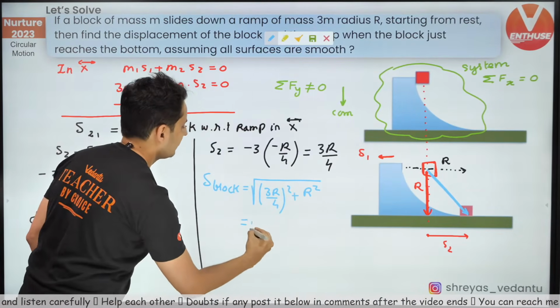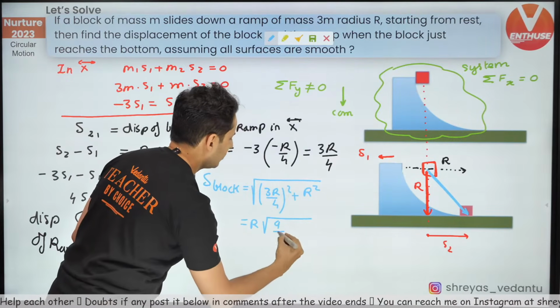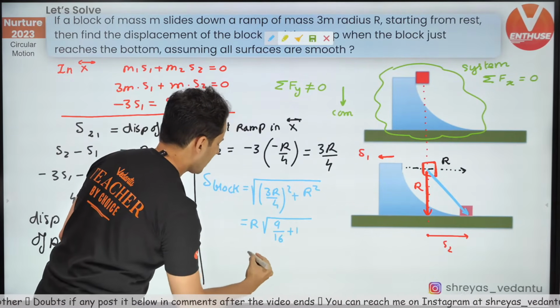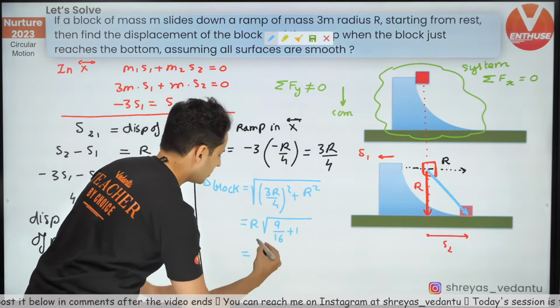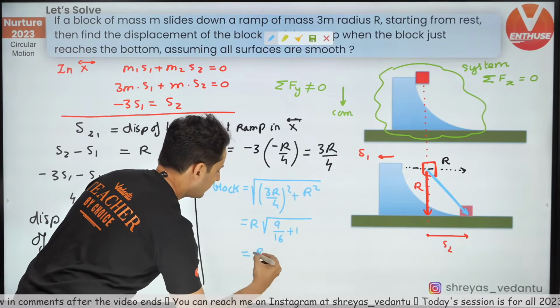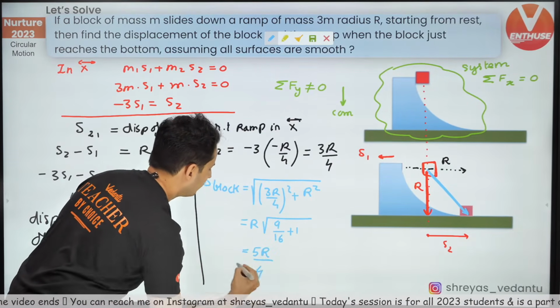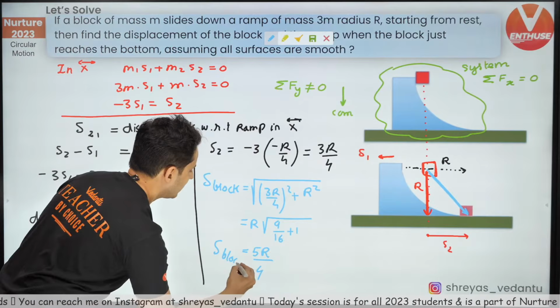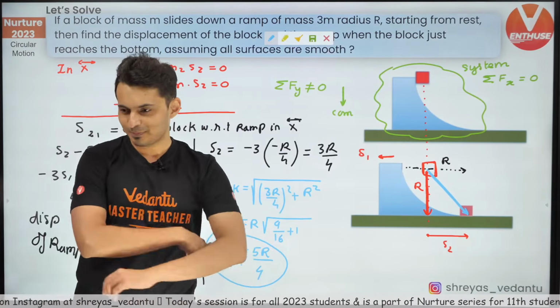R comes outside the root, and 3 square is nothing but 9, 4 square is 16, plus 1. So 9 plus 16, 25, divided by 16. So 25's root is 5. So I can just write it as 5r by 4. So that's the displacement of the block. Very interesting. 5r by 4.